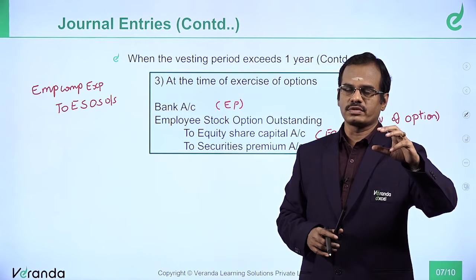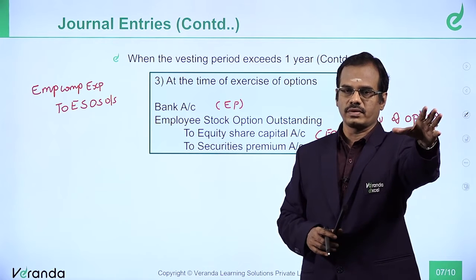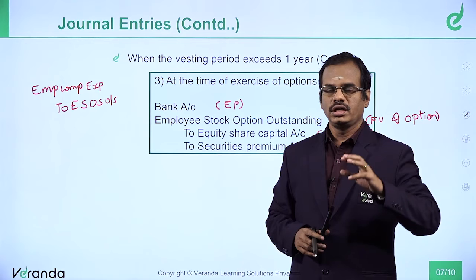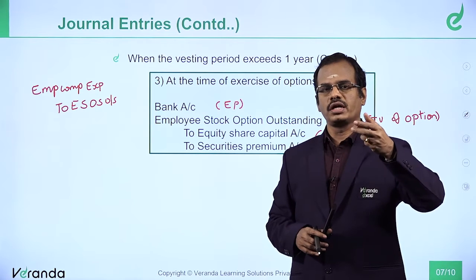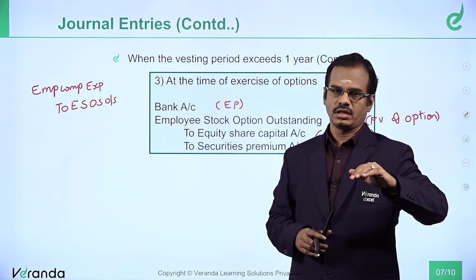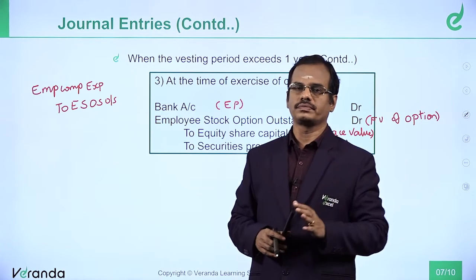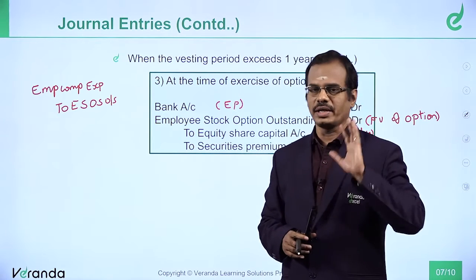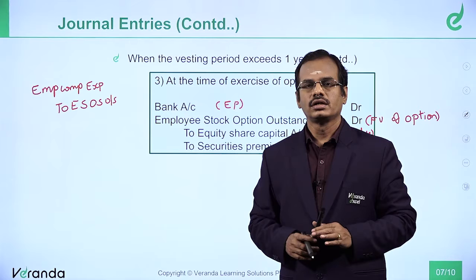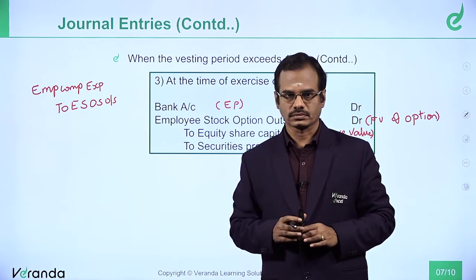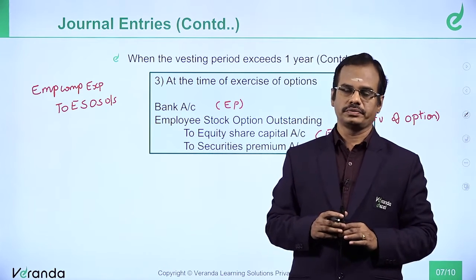You recognized expense proportionately in the 1st year. Now lapse takes place in the 3rd year. If I reverse ESOS to employee compensation expense, the third year employee compensation expense will go wrong. How to overcome? We have a mechanism, we will see that. It is like a parallel scenario.